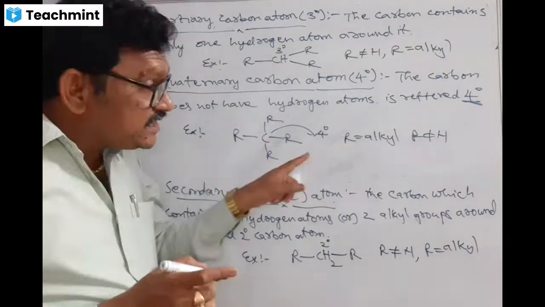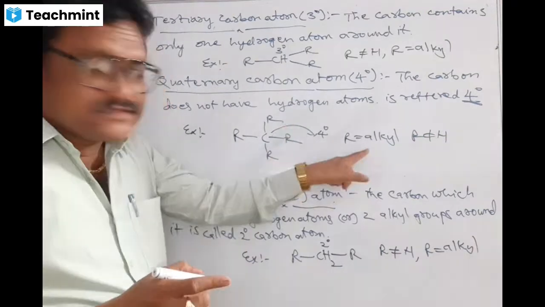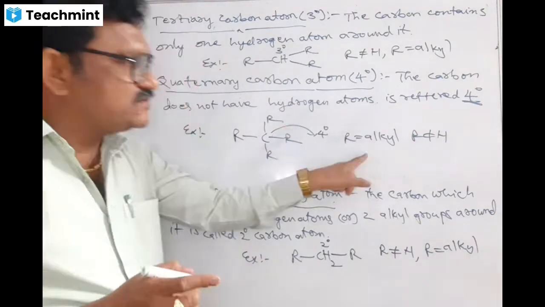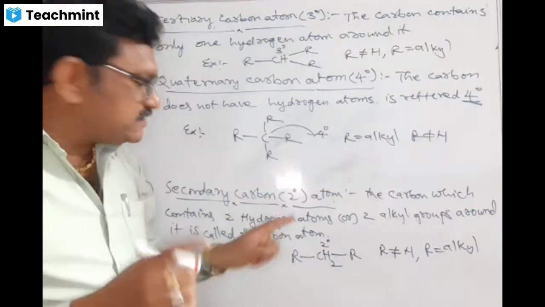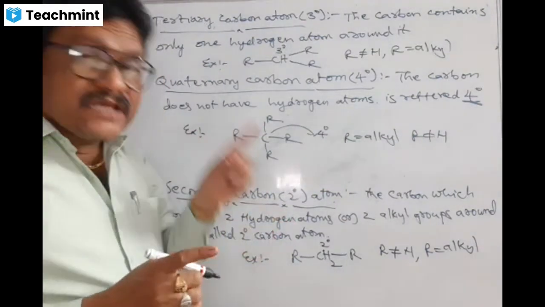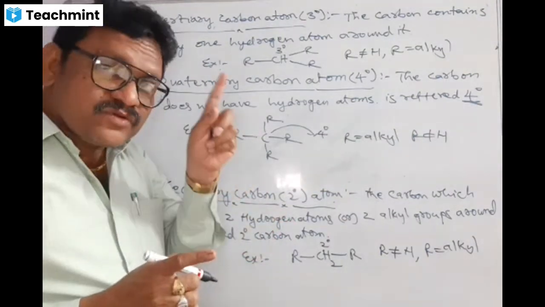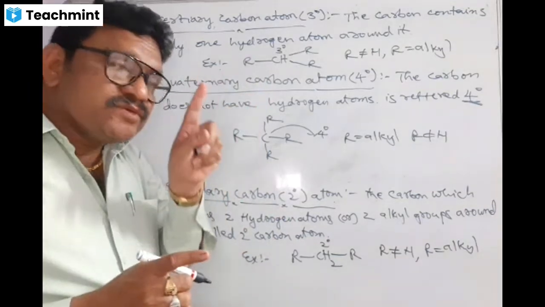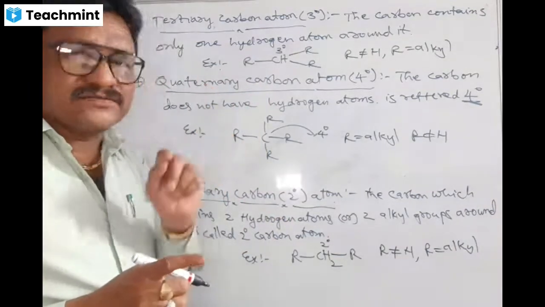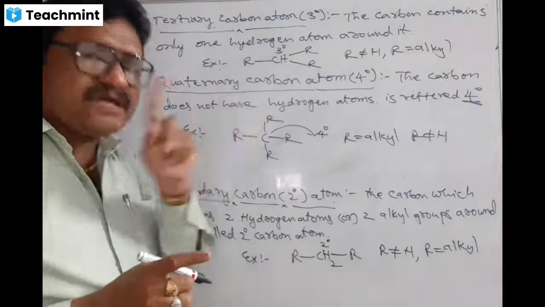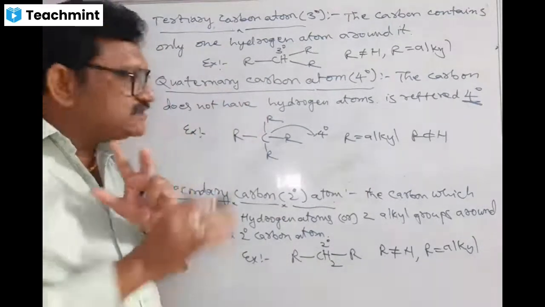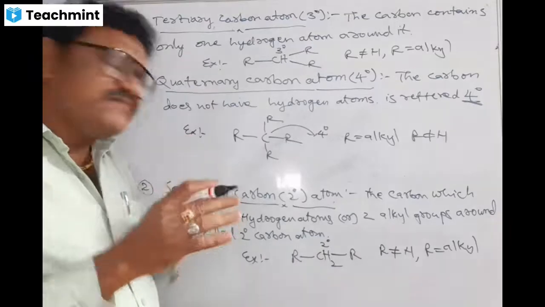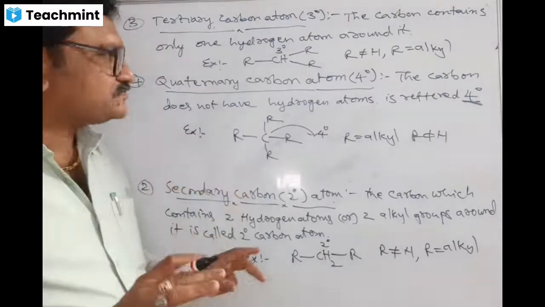That's why I strictly mention R is not equal to H. Only in the first case, primary carbon atom, CH4 or CH3, in place of R you take hydrogen and alkyl groups. Not in other cases. Everywhere else R is alkyl.